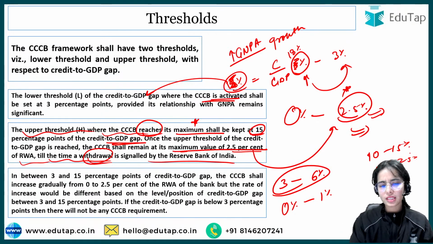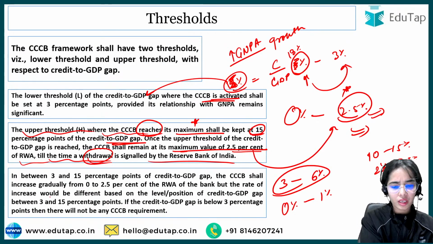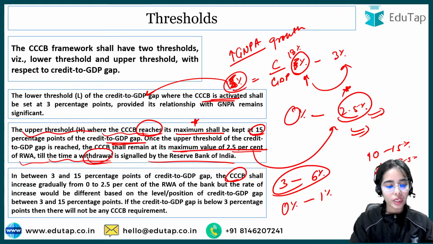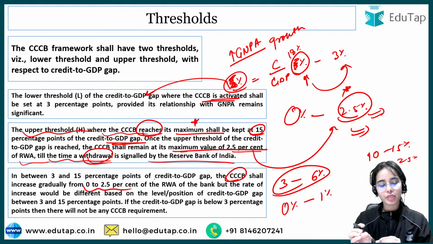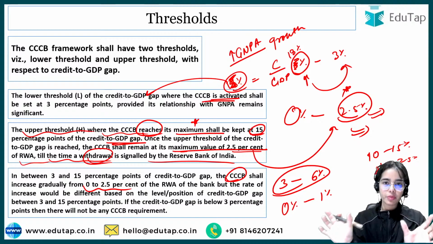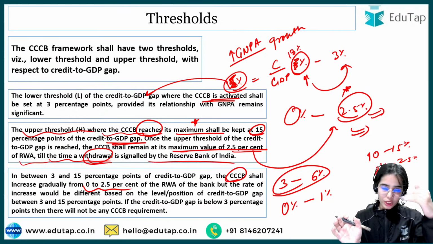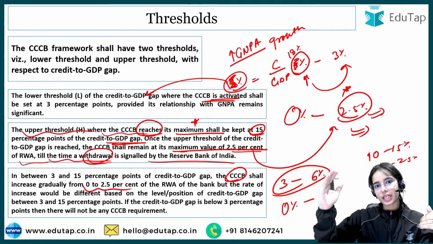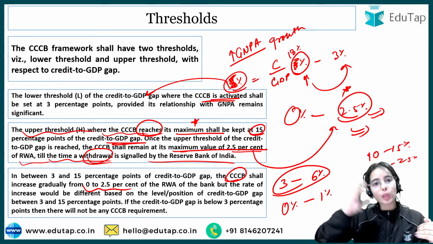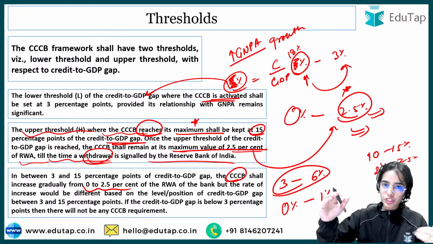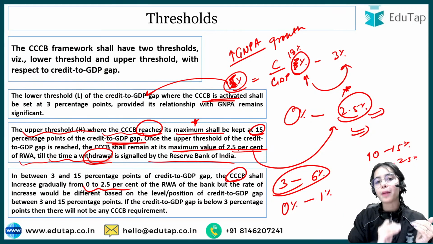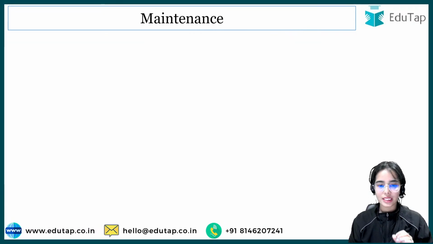So that is what is written here, that the counter-cyclical capital buffer will be increased slowly from 0% to 2.5% on the basis of where the credit to GDP gap is. Is it on the lower side or on the upper side? If it is on the upper side, the counter-cyclical capital buffer will also be on the upper side. If the credit to GDP gap is on the lower side, the counter-cyclical capital buffer will also be on the lower side. So that is the idea.